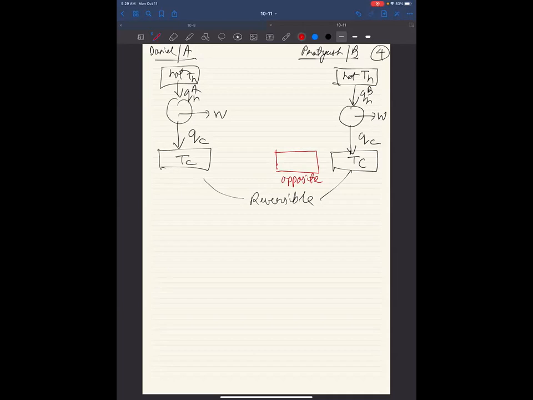So this one, I'm going to take heat QC out from the cold source, and I'm going to dump some heat into TH, and I can do it reversibly. So I will have to worry about signs, but the magnitudes are going to be the same, QHB. Can I do this on its own? What does one of the statements of the second law of thermodynamics tell me? Go ahead. Yeah, what does it say?